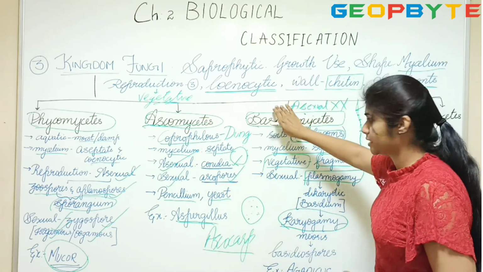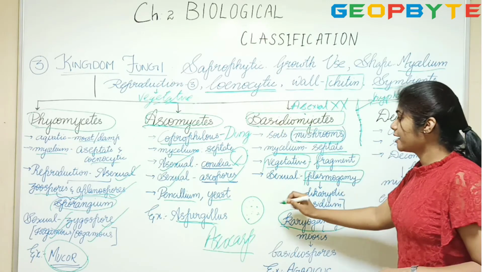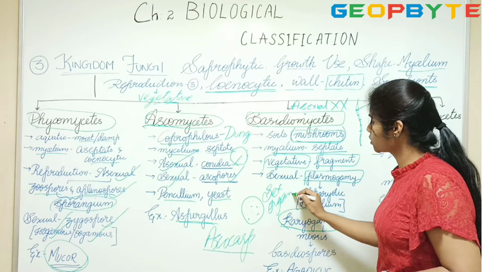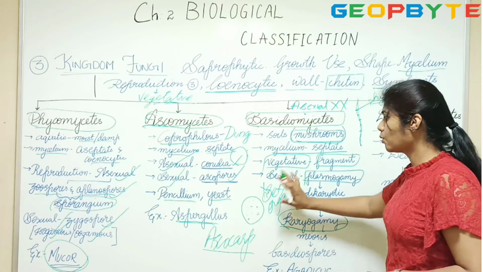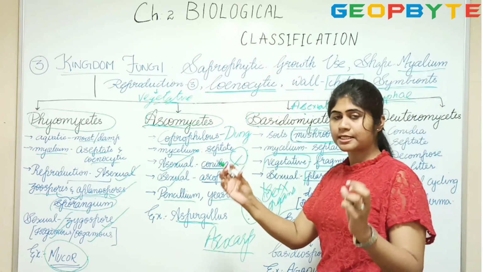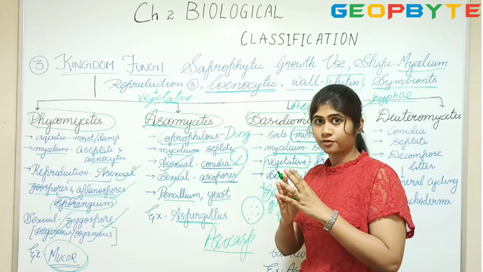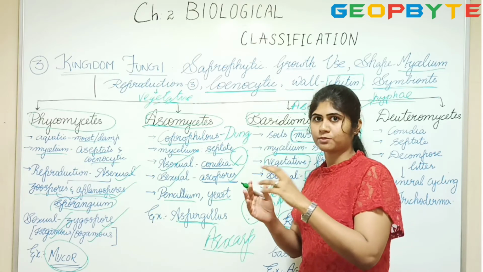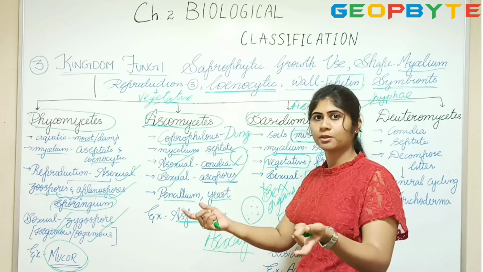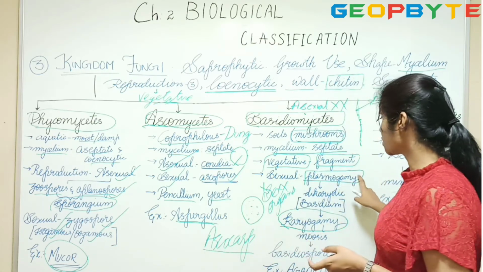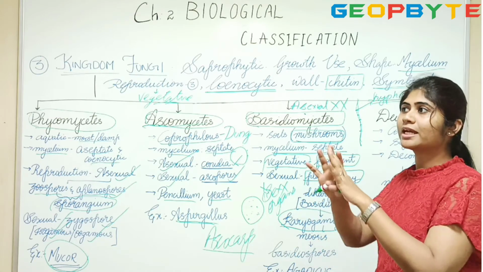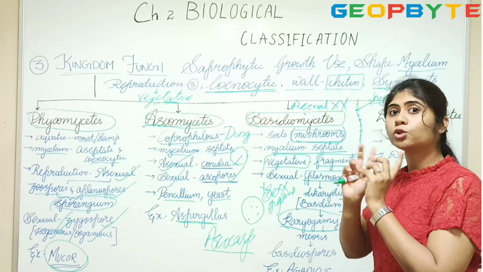When I come to Basidiomycetes, there is no presence of sexual organs. So the sex organs are absent. So how does sexual reproduction happen? Two vegetative cells of different genotypes fuse together. That is called plasmogamy. So when two vegetative cells fuse, you will get a cell which has two nuclei.